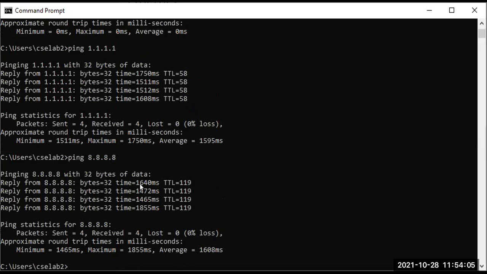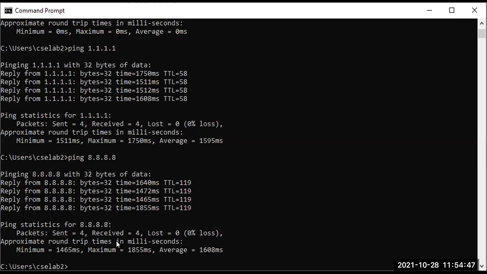Okay, so I have pinged a particular IP, 8.8.8.8. Can anyone tell me which domain this 8.8.8.8 IP address belongs to? Google.com. So this is the public IP address of Google.com. And I'm pinging that particular IP, meaning I am sending a packet to Google and getting that packet acknowledged. How much time it is taking, minimum, maximum, average, all these things have been displayed here.